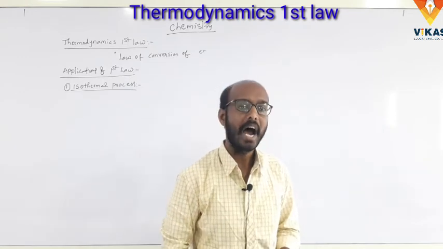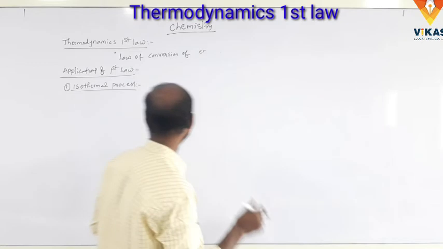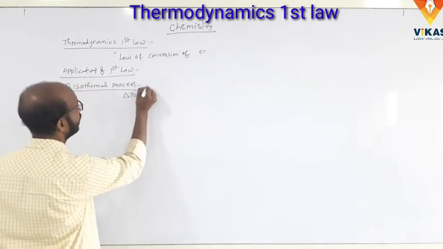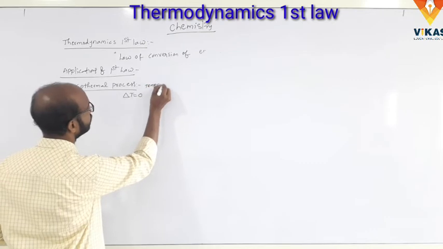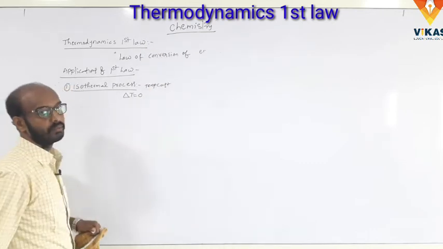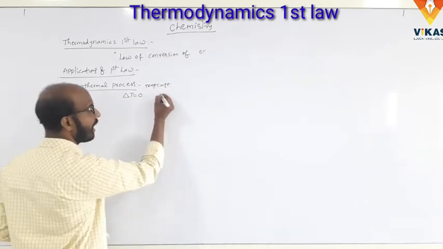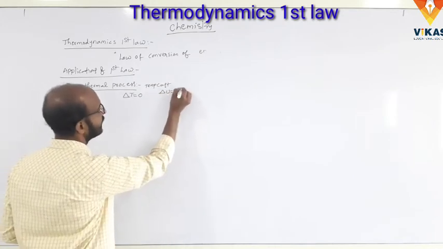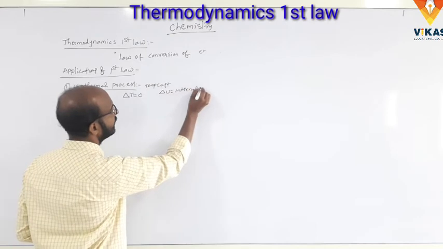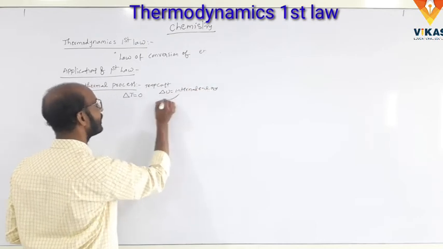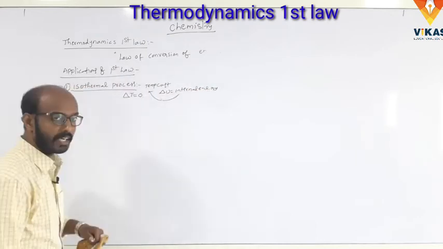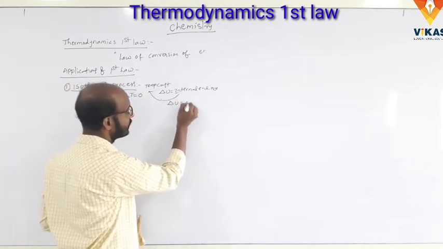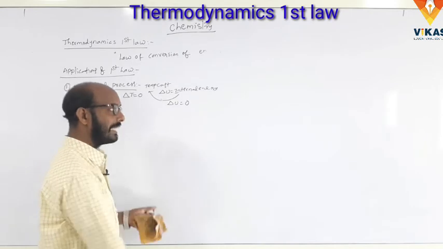So what is the isothermal process? Here the temperature is constant, delta T is equal to 0. Internal energy, delta U, is a function of the temperature. So here also delta U is equal to 0, or delta E is equal to 0.